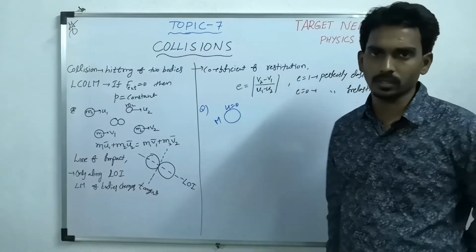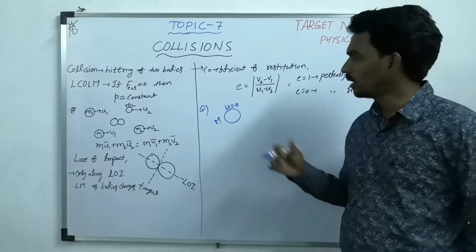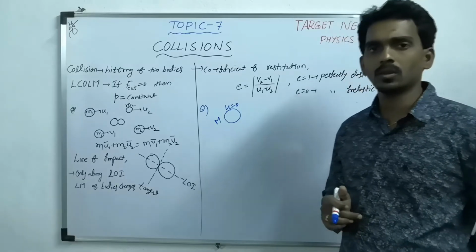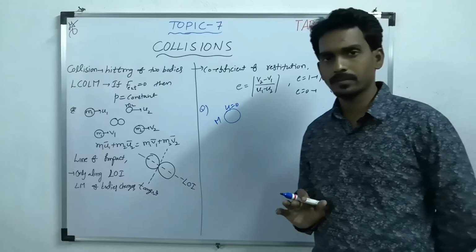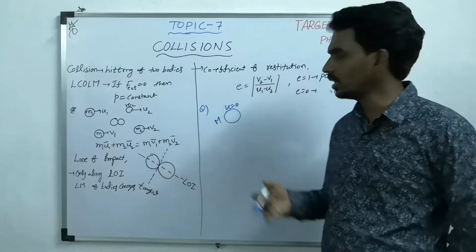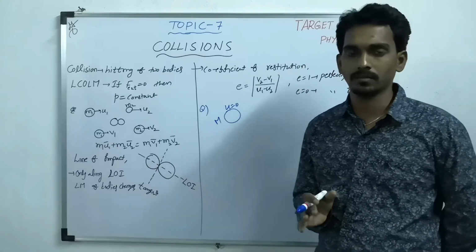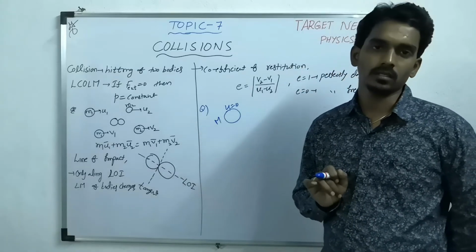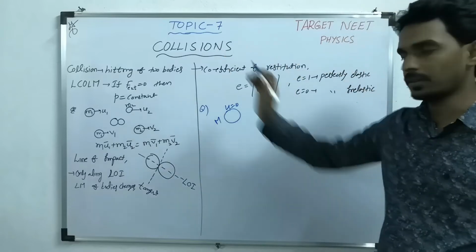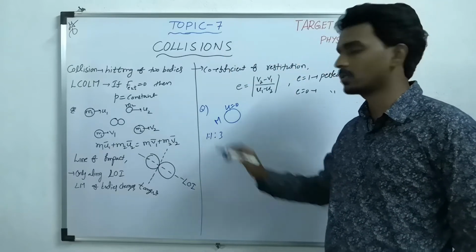Due to explosion. So explosion is an internal force. So internal force doesn't affect the total linear momentum of the system. So even after explosion, the parts of the body move such that the final linear momentum of the system must be 0. Suppose they have given the ratio of three parts like 1:1:3.